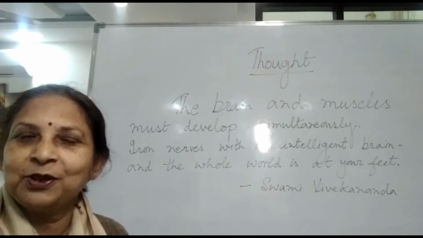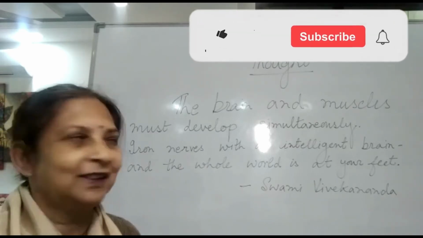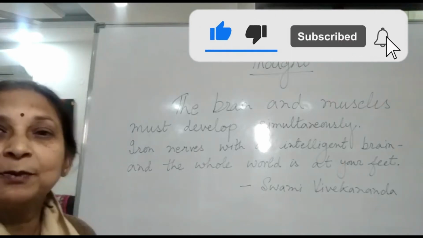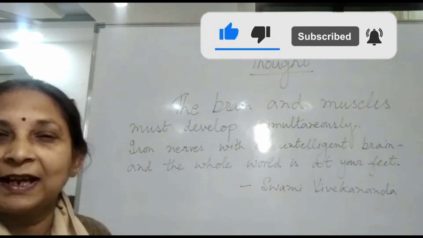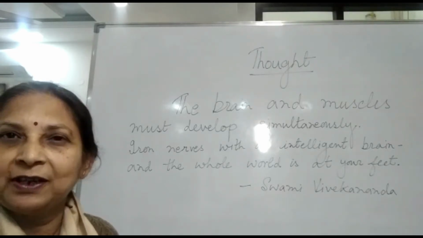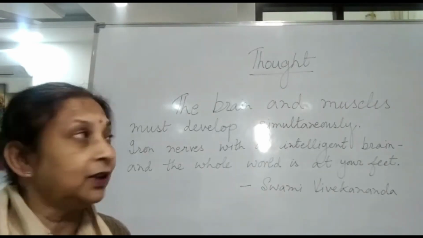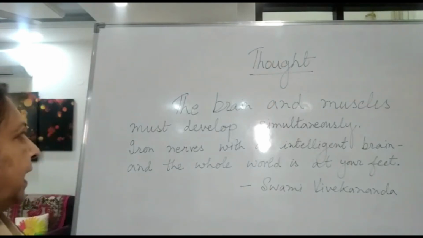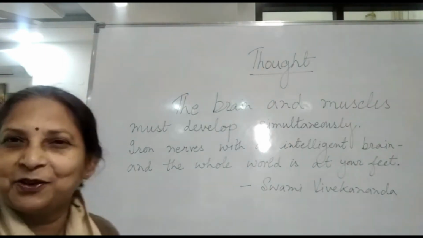This is a well-known thought by Swami Vivekananda. The thought is, the brain and muscles must develop simultaneously, means at a time, together. You have to develop your brain as well as your muscles. Iron nerves with an intelligent brain and the whole world is at your feet.